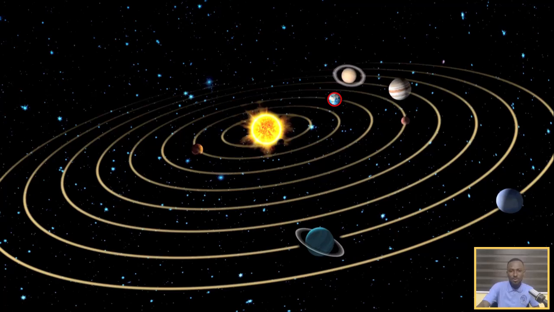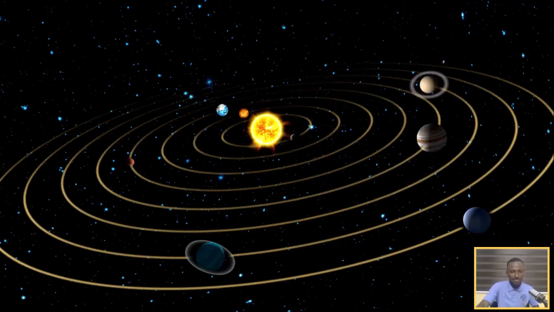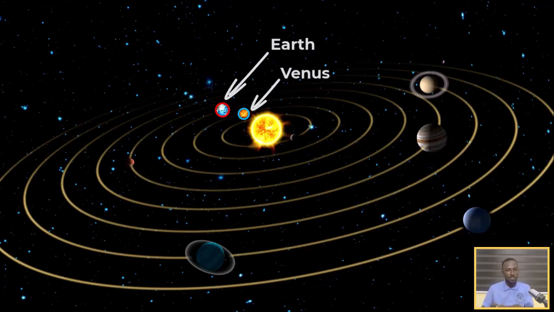So now, here's one interesting fact. Planets actually orbit the sun at different speeds. The time it takes for planet A to orbit the sun is not the same as planet B. So in this scenario, we are going to consider our Earth and Venus. The Earth is circled in red and Venus is circled in blue.